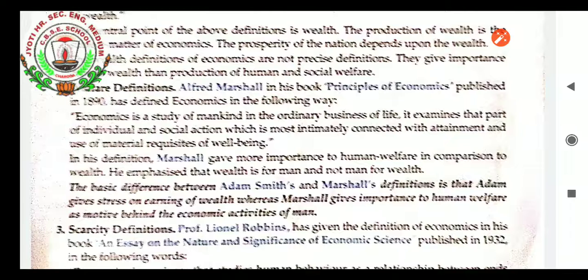The basic difference between the Adam Smith and Marshall definitions is that Adam Smith gives stress to the earning of wealth, whereas Marshall said that economic activities are done by human beings for human welfare, so that they can have a good living, what they want to have.